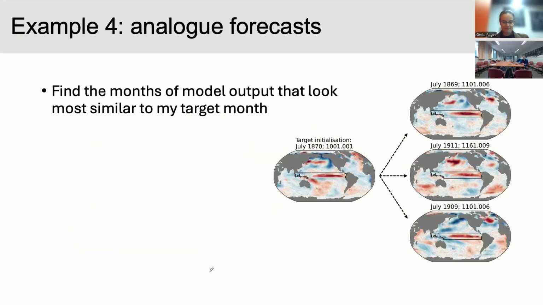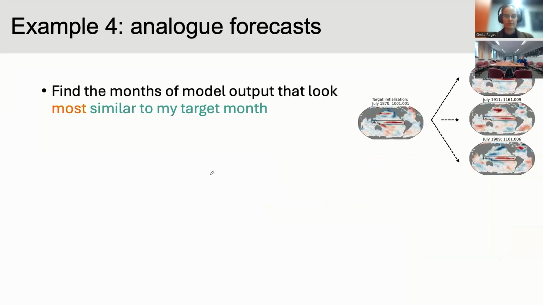Last example, I think, is the most complicated thing I've tried to do with Xarray, and it still can be broken down to like 3 or 4 steps. Which is just trying to make a forecast by finding months in a large pile of model output that look similar to some particular target month that we've started with. Which again, when you phrase it in English, loses a whole bunch of the individual steps along the way, and it gets tricky to chase through. But really, you just need to find how similar they are, and then find the most similar ones.